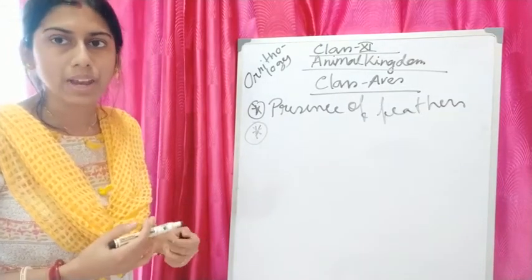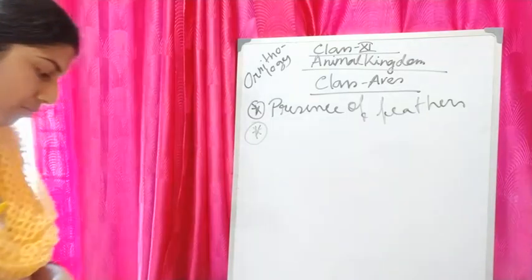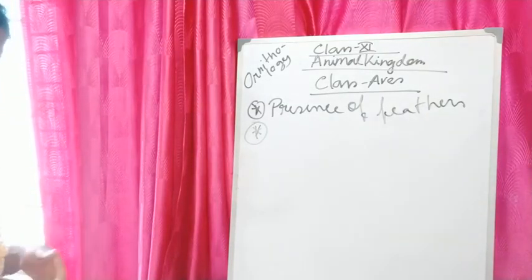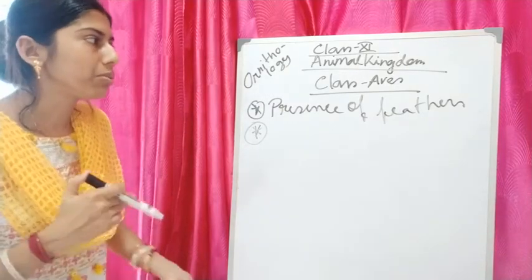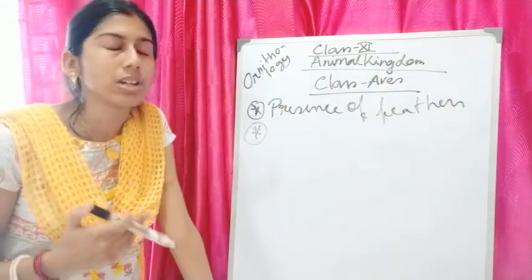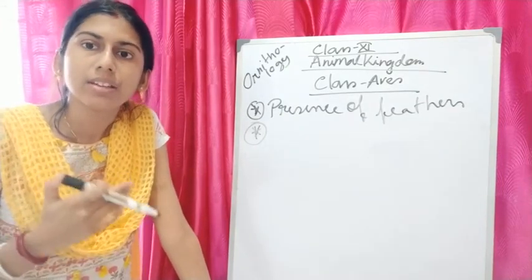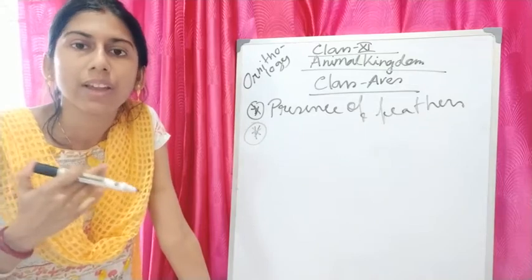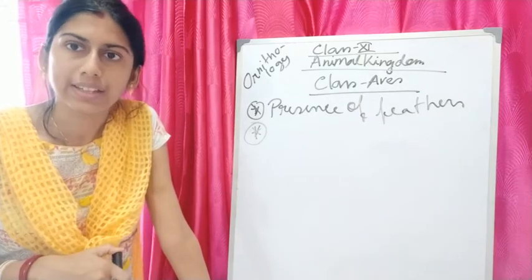Those who cannot fly are called flightless birds, and they are under the order Ratitae. It has two orders, Ratitae and Carinatae. Ratitae are flightless birds, and those who can fly are called Carinatae.